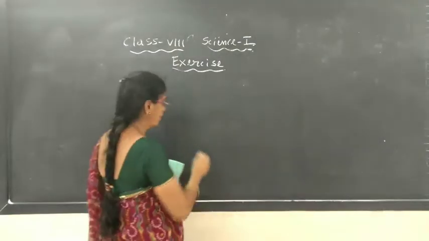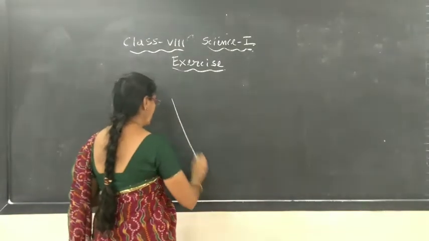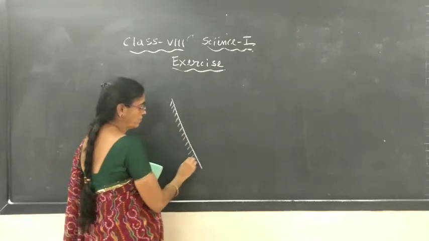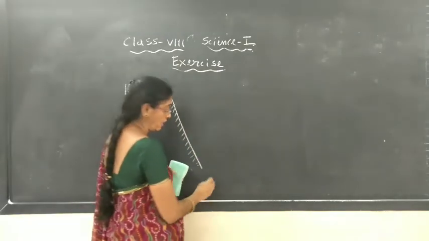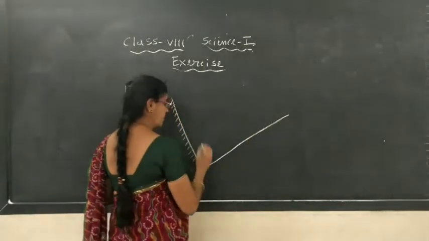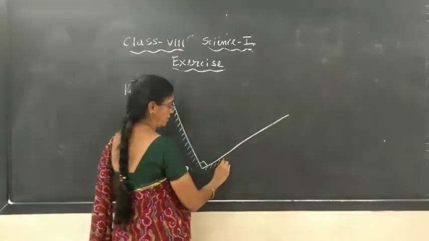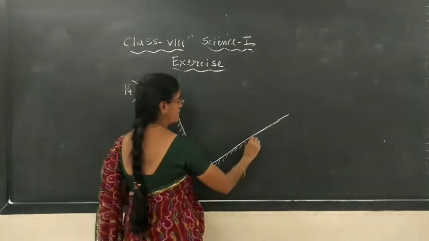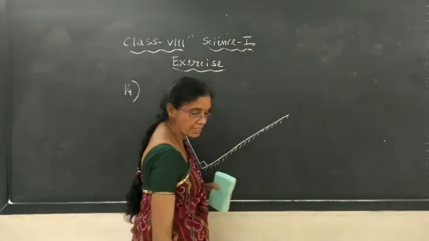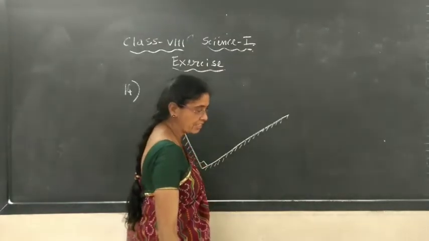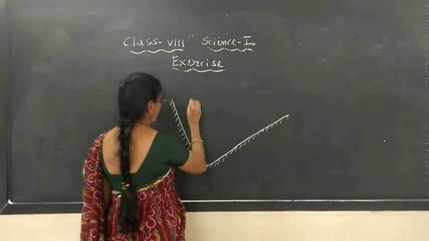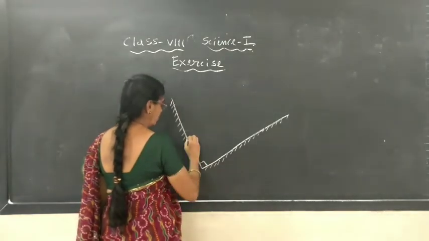You have the mirror. One mirror is like this way, as shown in the figure. It is the non-reflecting part of the mirror, the first mirror, and perpendicular to that, at 90 degree angle here, there is the second mirror. This is the non-reflecting surface of the second mirror. Now a ray of light is incident at 30 degree.